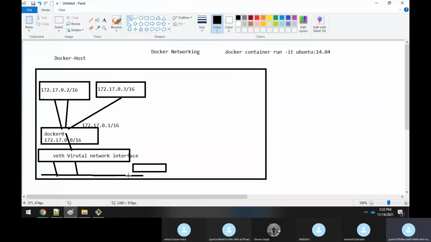Your Docker host or the base machine will communicate to this virtual network, and finally this virtual network is used for communicating with that specific container. Till the containers are running, this virtual network will be there, sir. Once the container gets killed, that virtual network interface will also get deassociated.